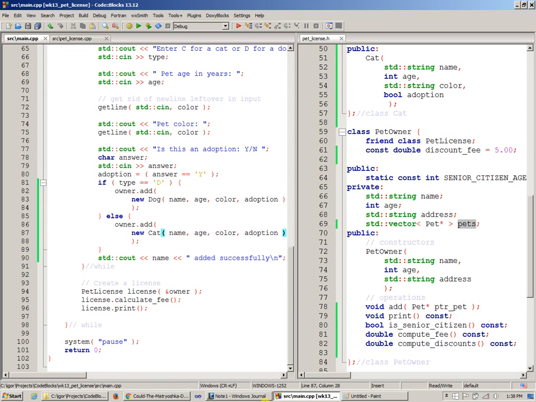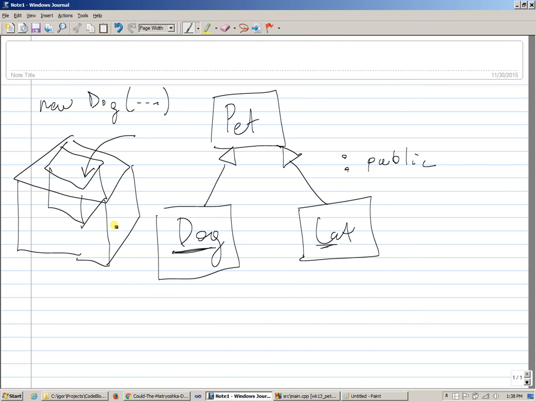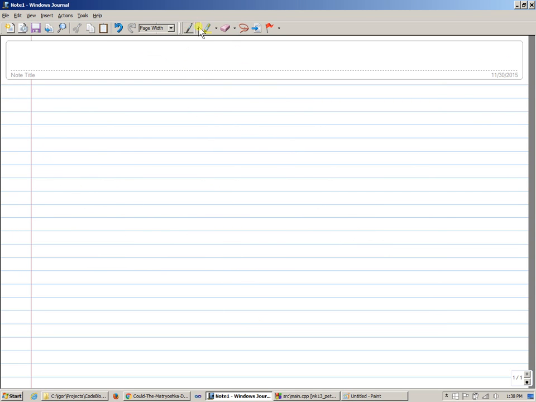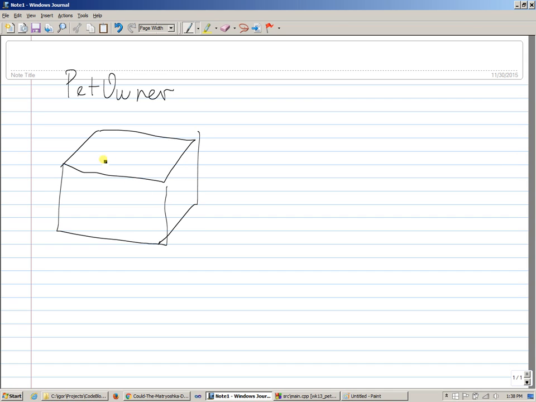That returns a pointer, and when we go to the drawing board, what happens now is that our pet owner object, when it gets instantiated, still contains a vector, right? It contains this vector inside, right? There is a vector of pointers, right?